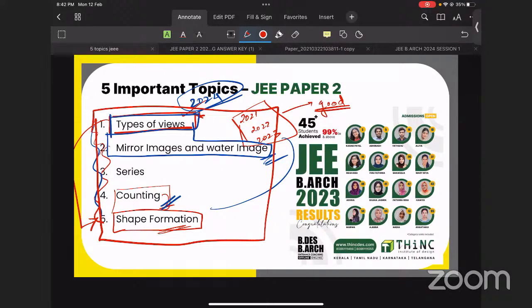So be clear with these topics. 100% of marks are sure if you are good at these topics. If a miscellaneous question comes, don't worry. That question will be easy for you, and you will gain confidence after solving these questions.